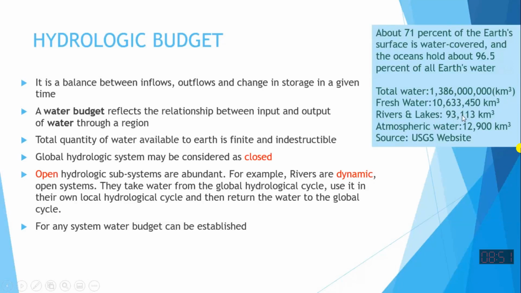River water is even less, 93,000 cubic kilometers. Although water covers 71% of the total surface of the earth, freshwater resources in rivers are quite limited. So quite often we have to budget this water, and we should know what a budget is. In general terms, a budget is a statement of income and expenses.